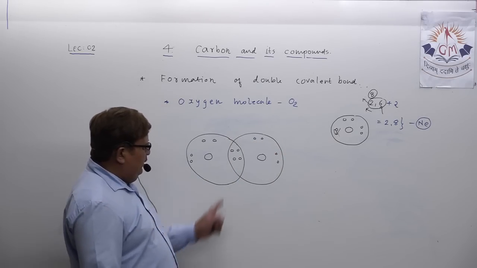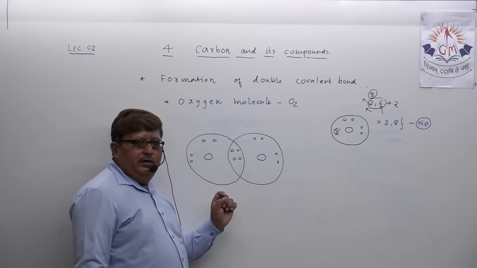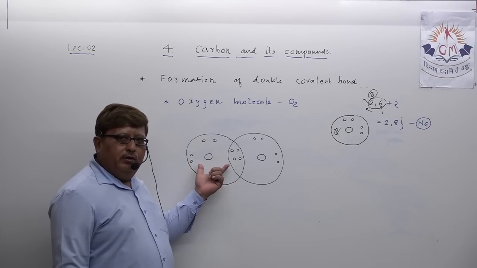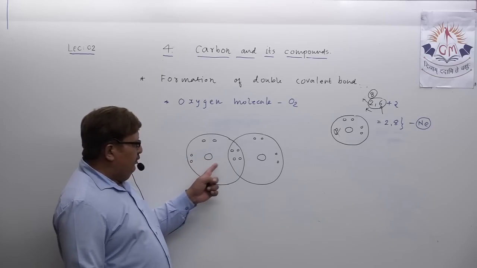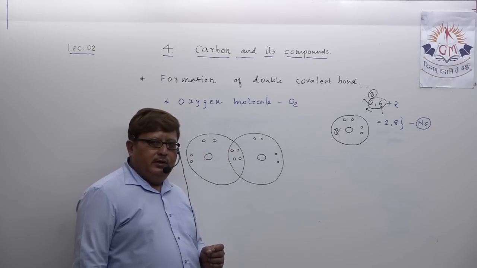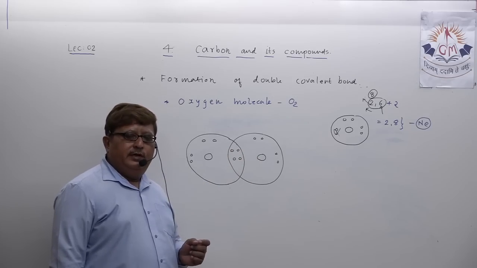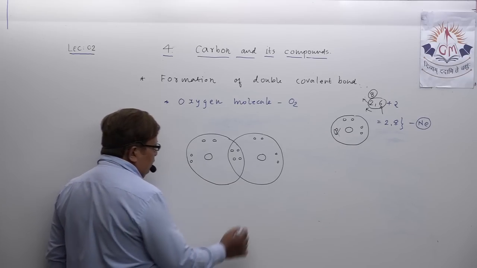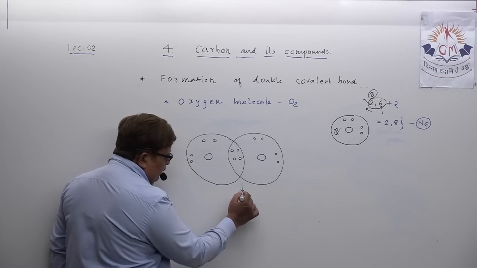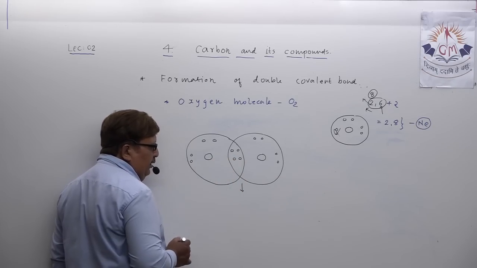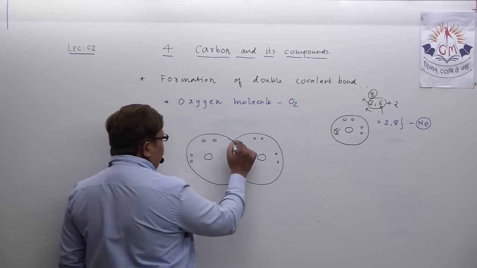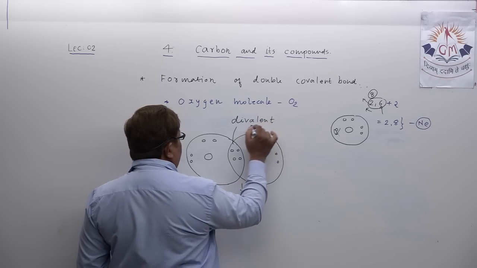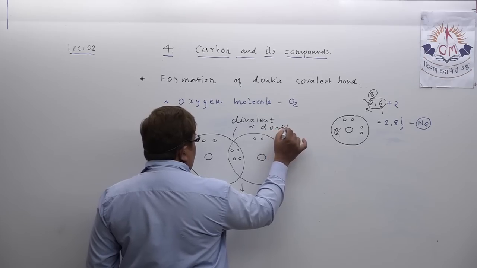Just try to understand. Now this two electron pair is a common property of both the oxygen atoms, and they both got their octet state completed. This oxygen atom has now 8 electrons in the outermost orbit, but because here two electron pairs are shared, you can say this divalent bond or double covalent bond.